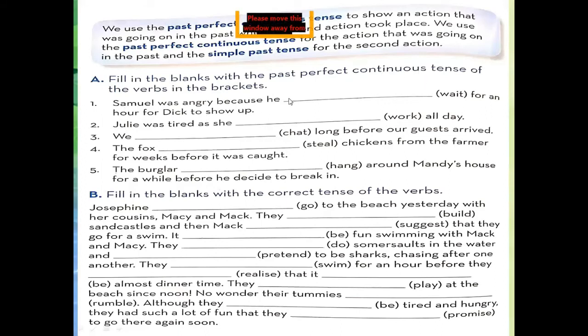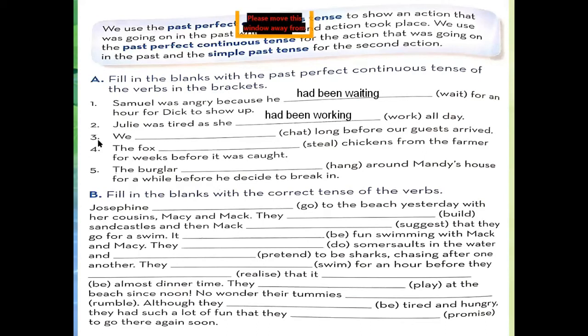Samuel was angry because he had been waiting for an hour for Dick to show up. Okay, Dick is the name of a boy. Samuel was angry because he had been waiting for an hour for Dick to show up. Second sentence, Julie was tired as she had been working all day. Have you observed that these sentences show the continuity of action in the past?